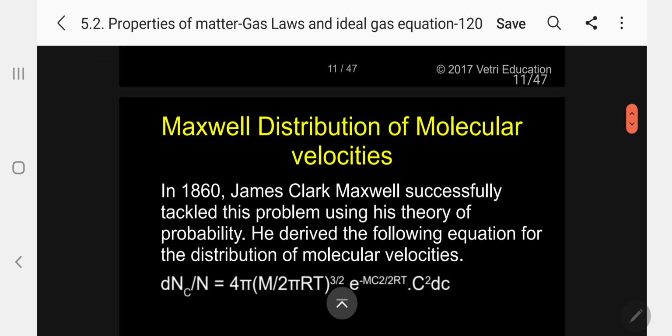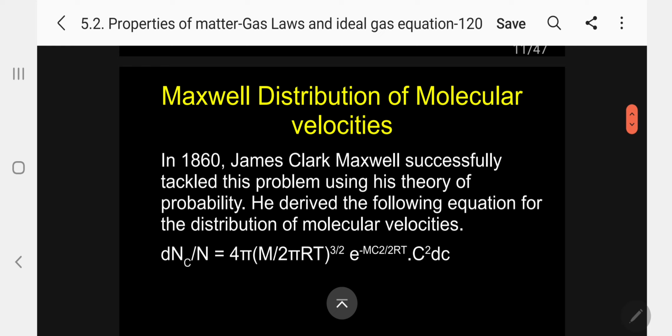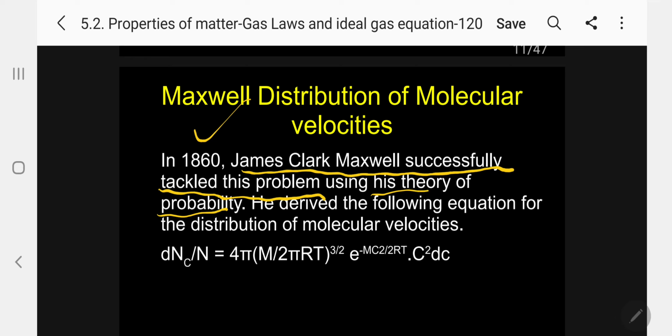Now, in 1860, James Clerk Maxwell successfully tackled this problem using his theory of probability. When you go for MSc level, you can study this. He obtained the following equation for the distribution of molecular velocity.